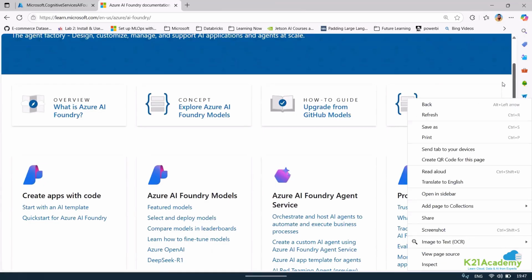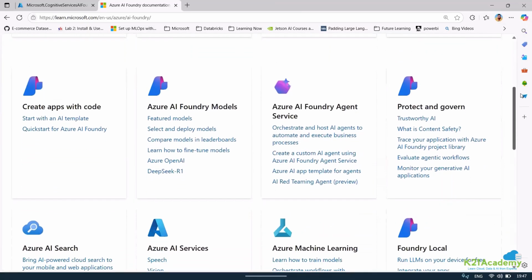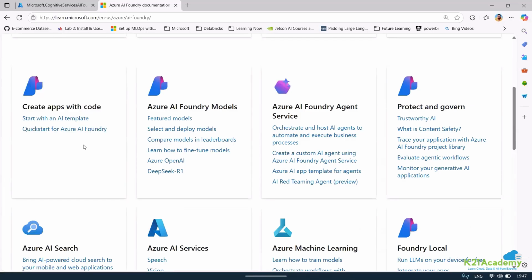And if you scroll down here, you can see everything with respect to how to use Azure AI Foundry models: featured models, select and deploy models, compare models, and learn how to use them. Here you can see we can create apps with code. So if you are an SDK person working in a code-based environment, like maybe Visual Studio Code, you can check how to get quick started with Azure AI Foundry.